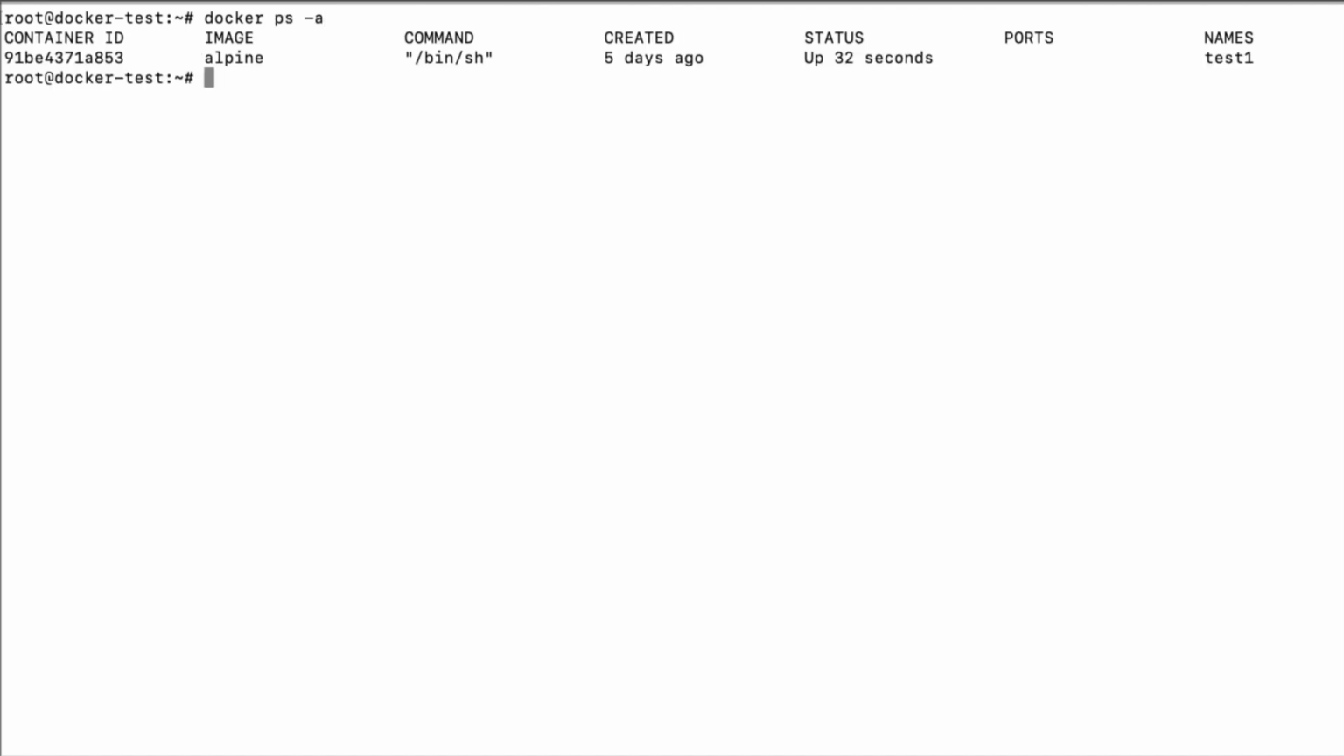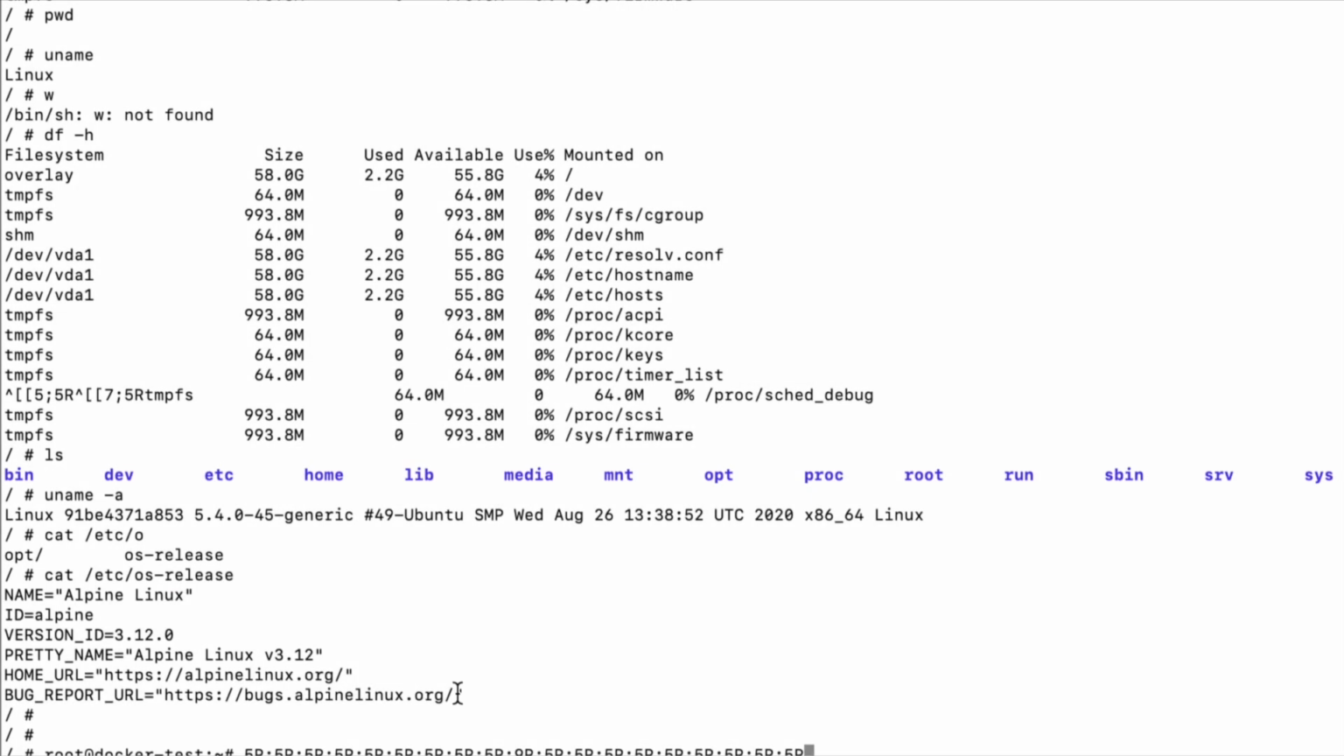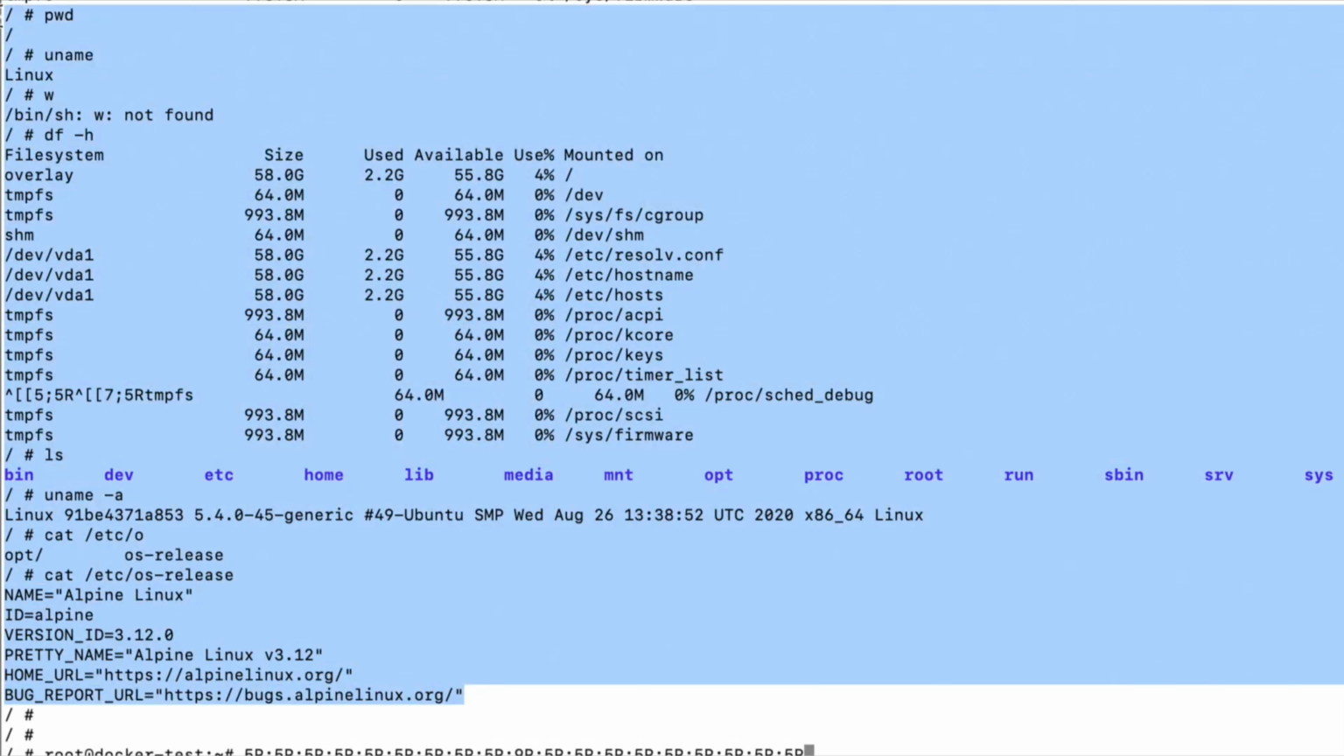Here I am on my command line terminal. First of all, let's list the running containers. Docker ps -a. You can see test1 is running from last 32 seconds. Let's see the logs for this container. Docker logs test1. So as you can see, these are the logs from test1 container.